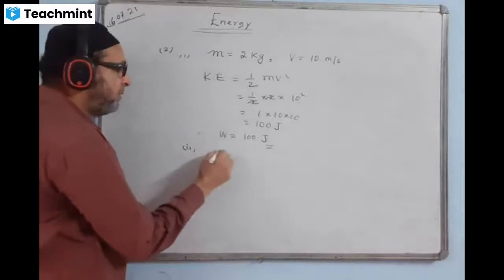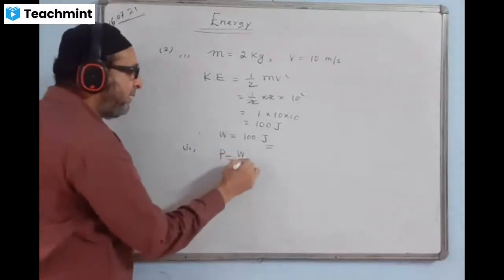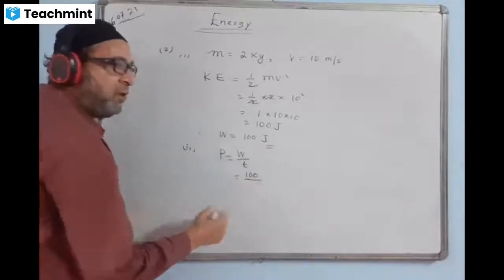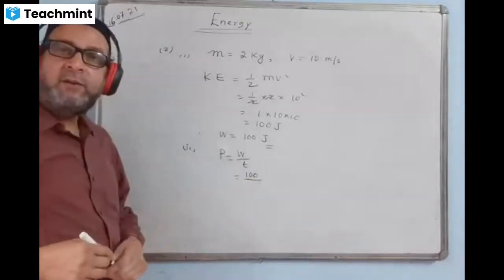Now you have to find power. So power formula, you have work by the time. Work value is 100. Time given in the question is how many seconds? What is the time given? 20, no?